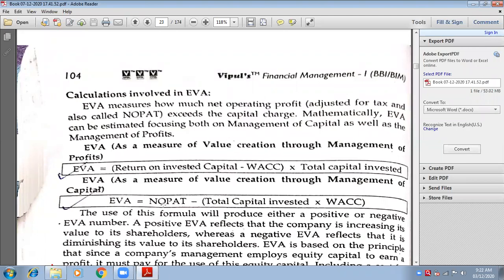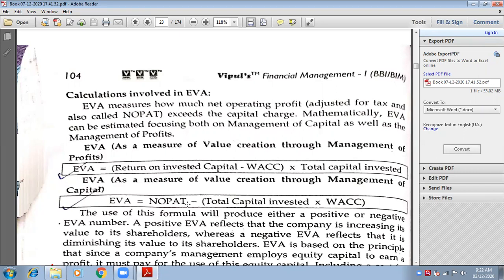Now, EVA has a formula which starts with NOPAT. NOPAT means net operating profit after tax. I hope you already have done the vertical balance sheet and vertical profit and loss account in management. So what is operating profit there? Operating profit means net profit before interest. All operating expenses are taken before that.